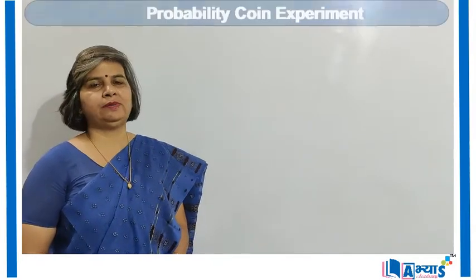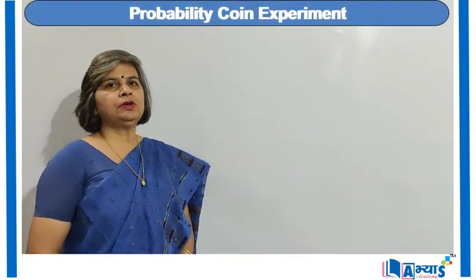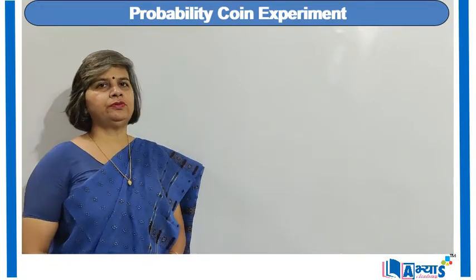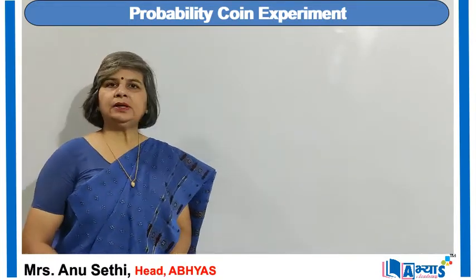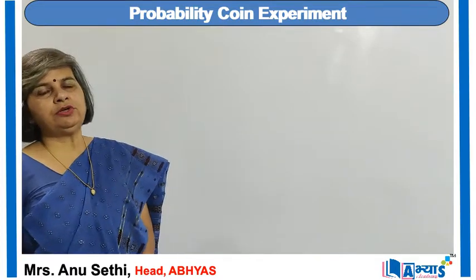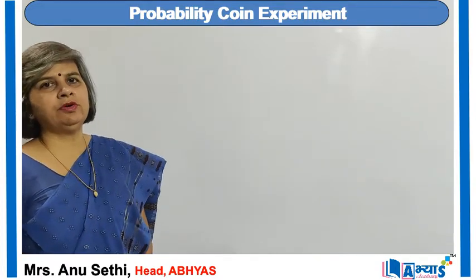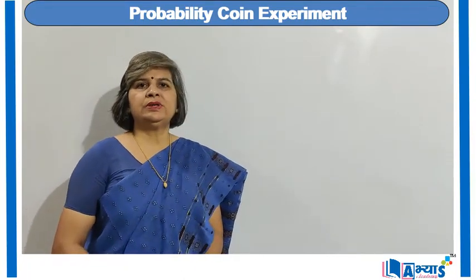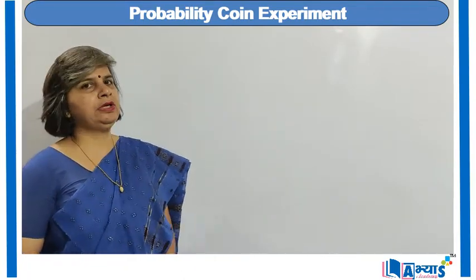Probability of coin experiment. That means we are tossing a coin and we are trying to find the probability. So for this we should know what a coin is. A coin is basically a round shaped object with two faces. It can be of metal or plastic or any other material.